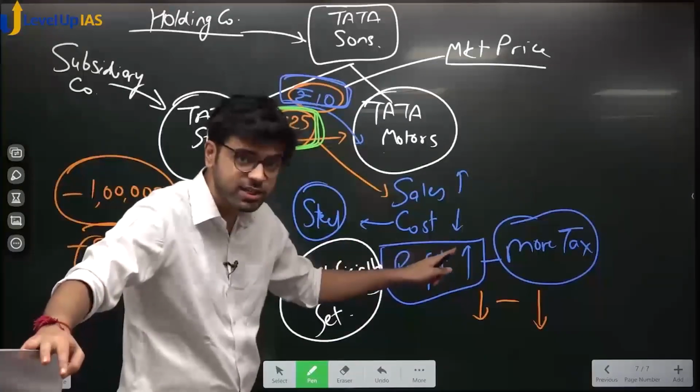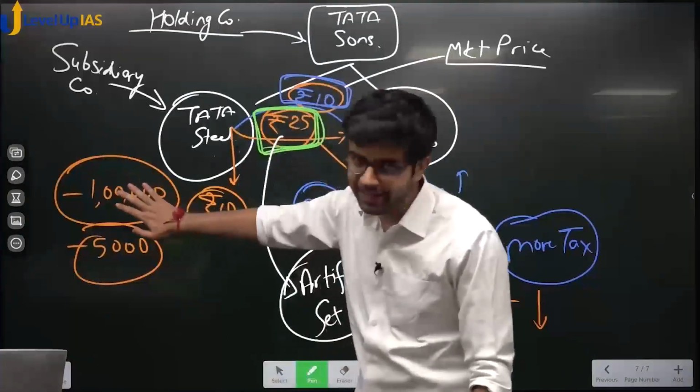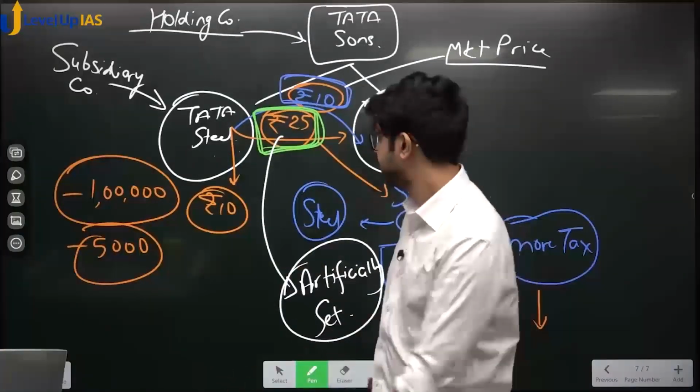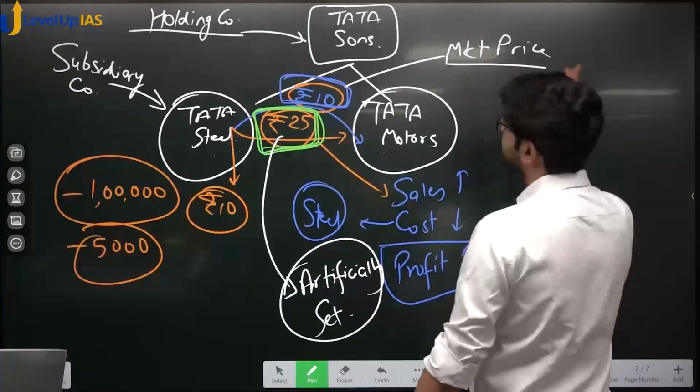Its cost increased, profit reduced, tax reduced. Yes or no? This guy is not paying tax anyways. Even now he is not paying tax. We said that 25 rupees is artificially set. We said that 10 rupees is the market price.